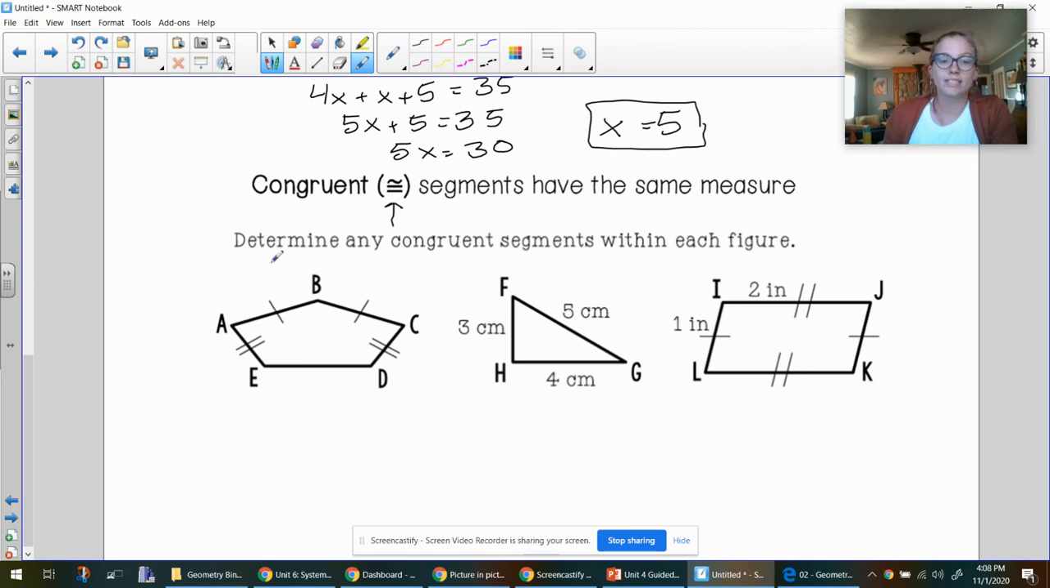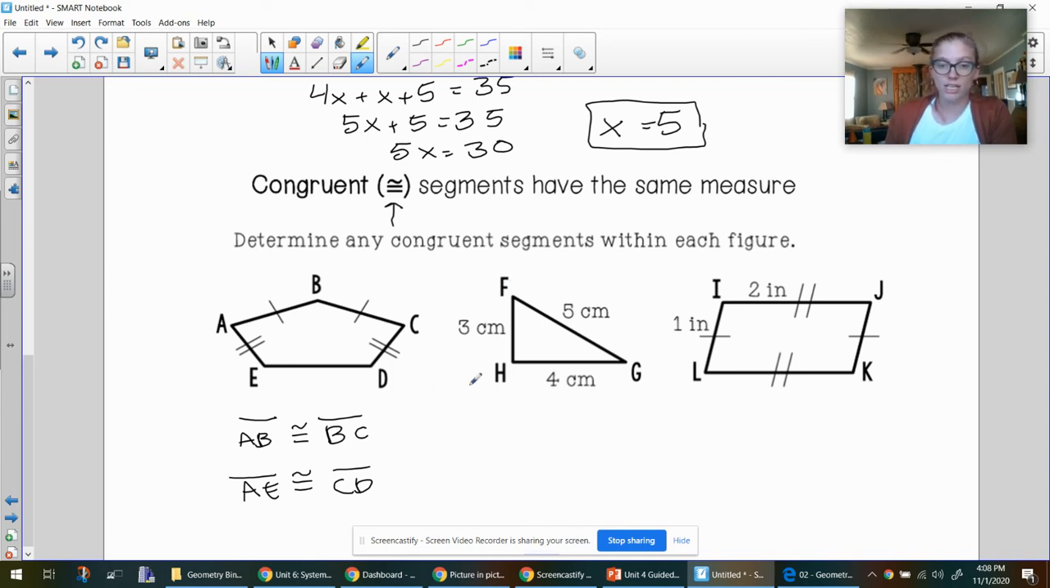We note congruent segments by using these tick marks. The same amount of tick marks means that they are congruent. So in this shape, we can write that segment AB is congruent to segment BC, and that segment AE is congruent to segment CD. We know this because AB and BC have the same amount of tick marks, and AE and CD have the same amount of tick marks.